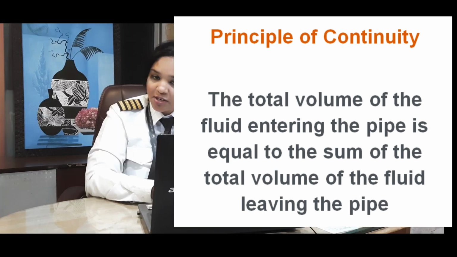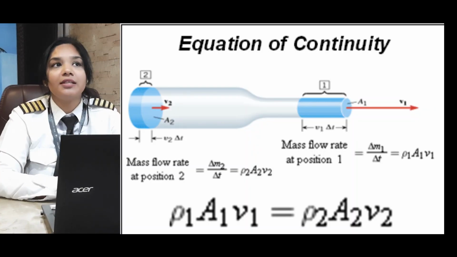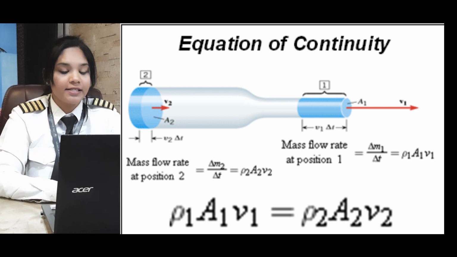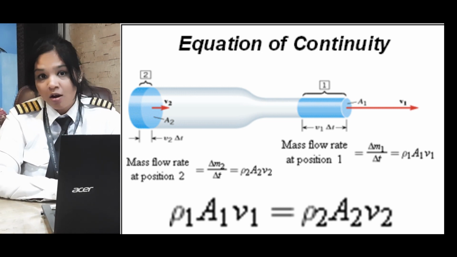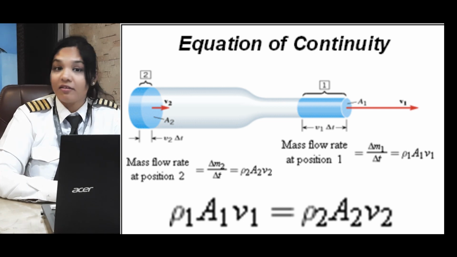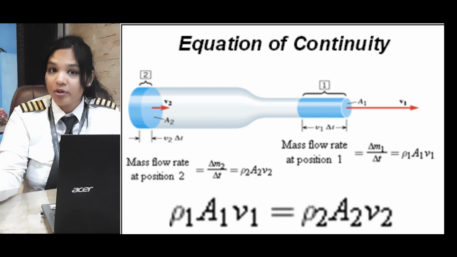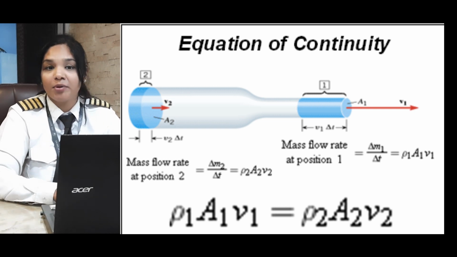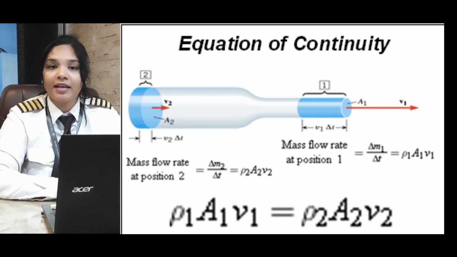In order for that to happen, there is a formula for your principle of continuity: the mass flow, the total flow of fluid, is equal to the area of cross section of the pipe, then the velocity of your fluid, how fast it's moving, and the third thing is the density of that particular fluid. Now let's take an ideal fluid.